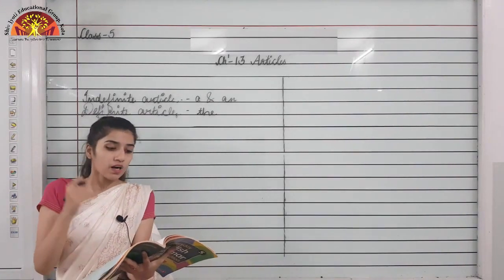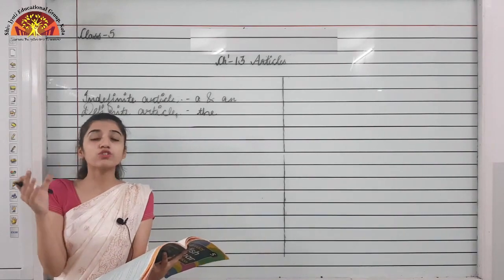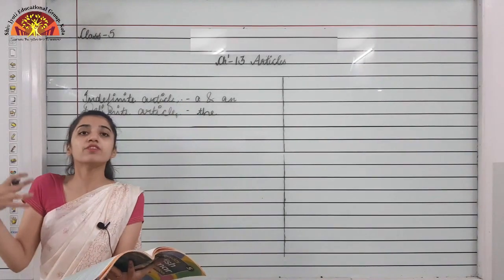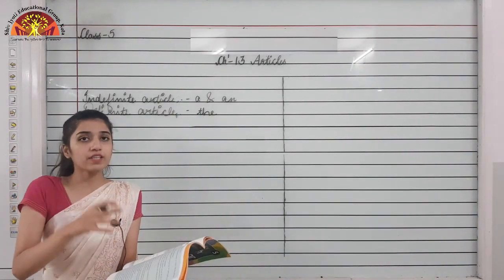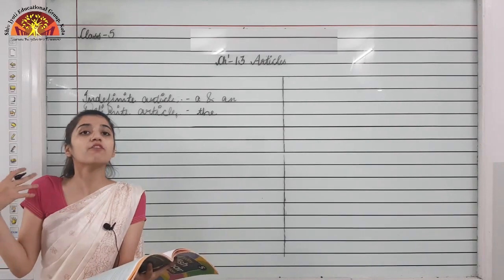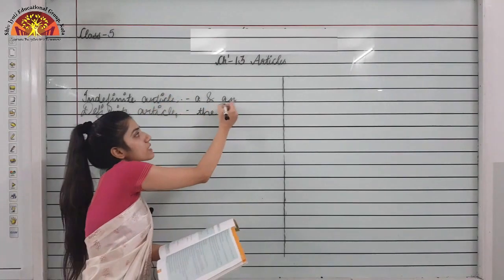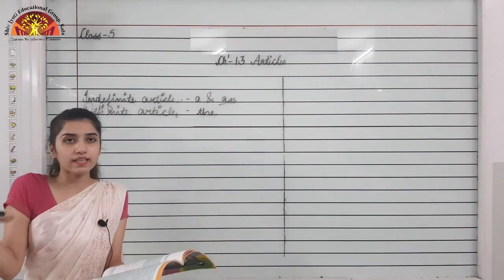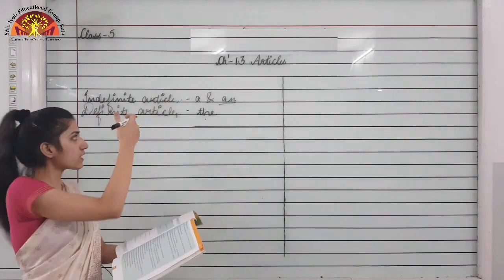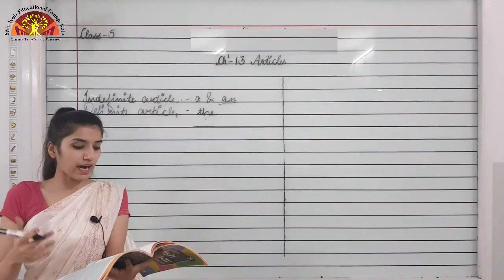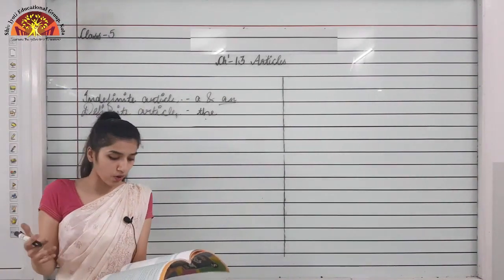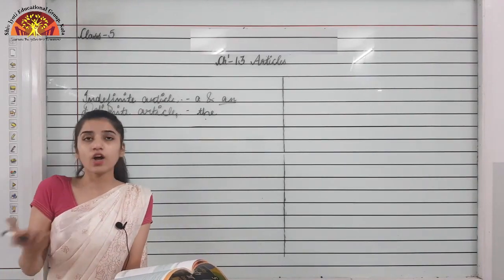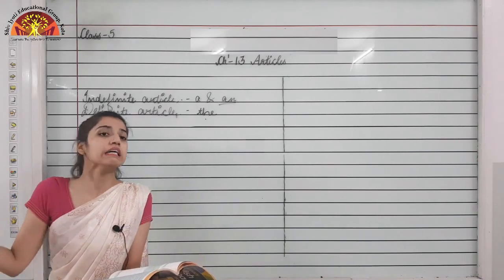Okay, so here I can say that with the words having a consonant sound, we will be using a, and with words that have a vowel sound, the words that begin with a vowel sound, we will be using an. And when we are referring to any particular kind of thing, that time we will be using the, which is what? A definite article. So the definite article the is called the definite article because it refers to a particular person, animal or thing, which is, in short, a particular noun.